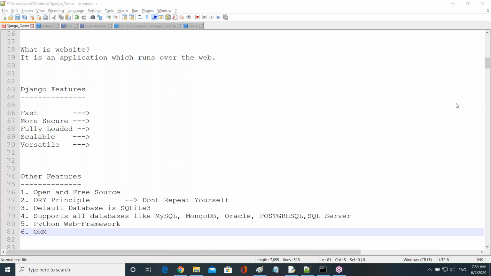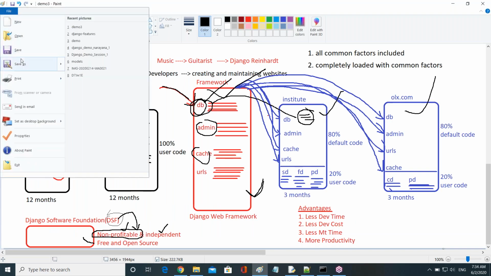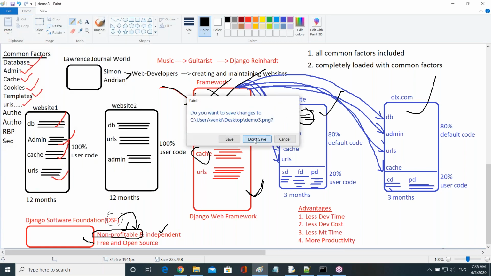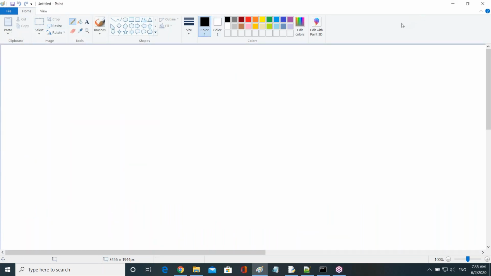Aditi messaged here, object relational mapper. So the full form of ORM is object relational mapping. It's very useful in Django. And what is the use of this language, guys? I'll give a simple example here. We will discuss this very clearly later when I get to that concept, but now I'm just giving an introduction.